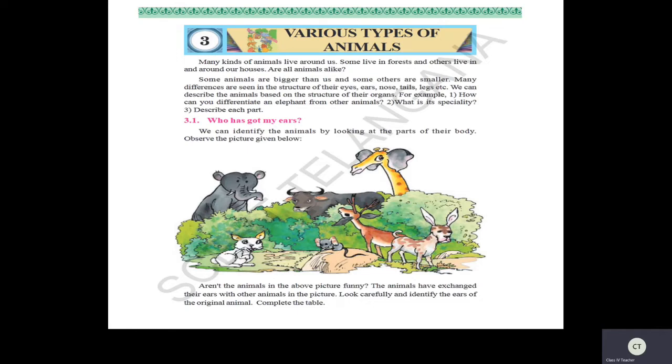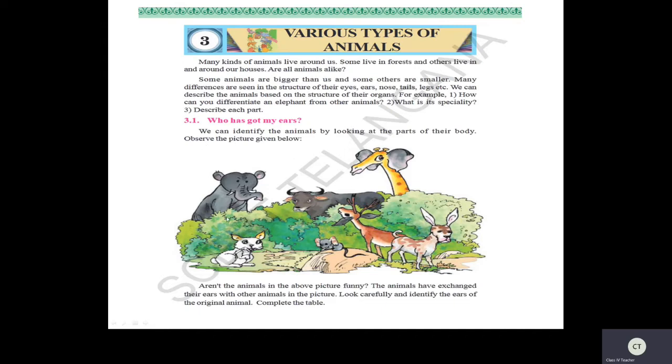Now, here 3.1, who has got my ears? So here they described about ears. See, the ears are kept to different animals. Let us see. Let us identify. We can identify the animals by looking at the parts of their body. Is it true? Yes. By the parts of its body, easily we can identify the animal.